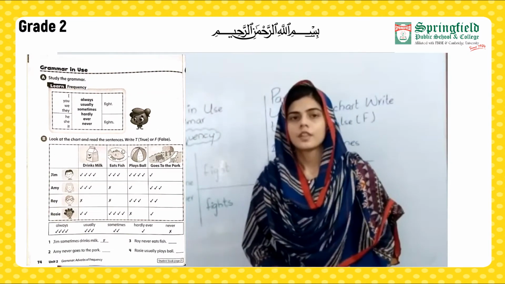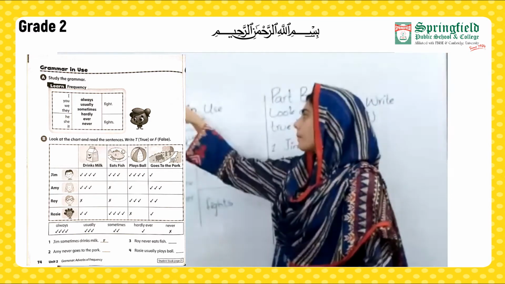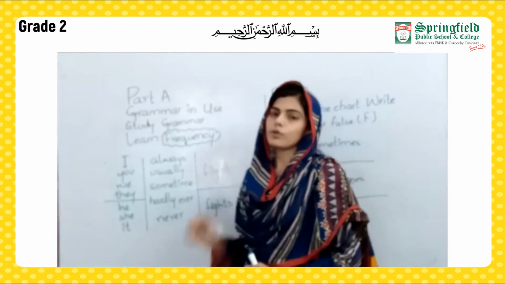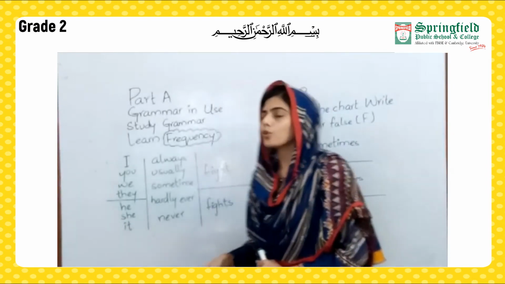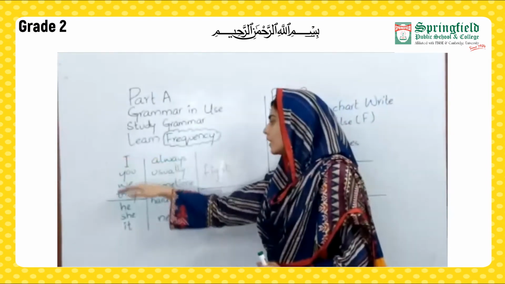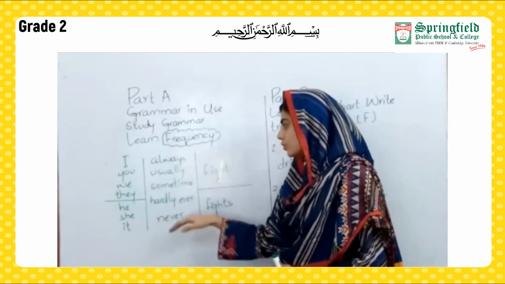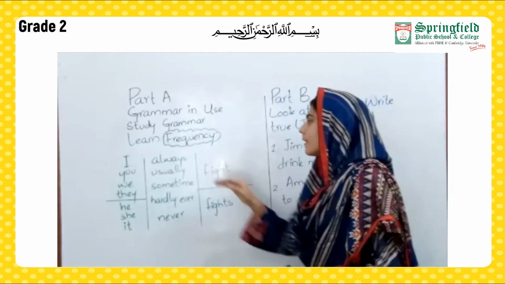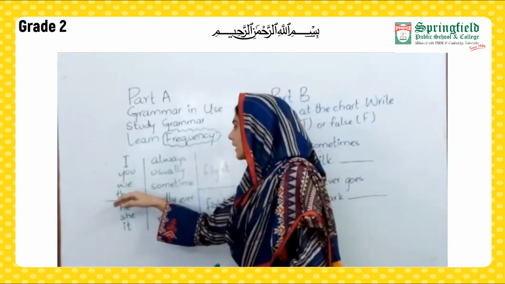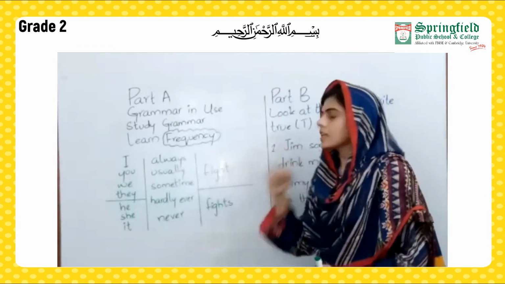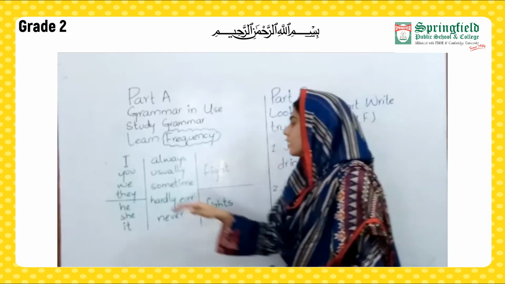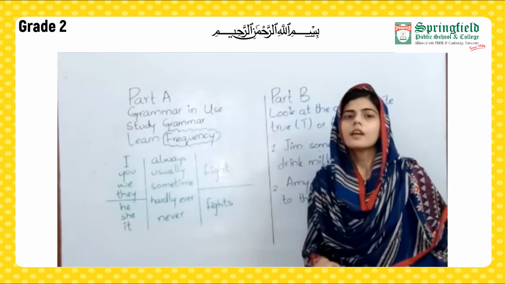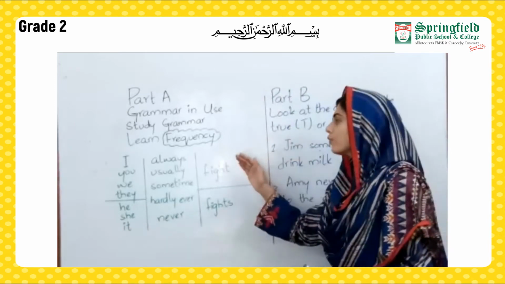So students, now moving towards our part A, grammar and use. So here we are also going to learn about frequency. As I told you, we can use any of the pronouns and use any of the adverbs of frequency along with it. But when we are using I, you, we, they, the verb you see is fight, whereas with he, she and it, the verb is fights. Here we are indicating the difference between the verbs.